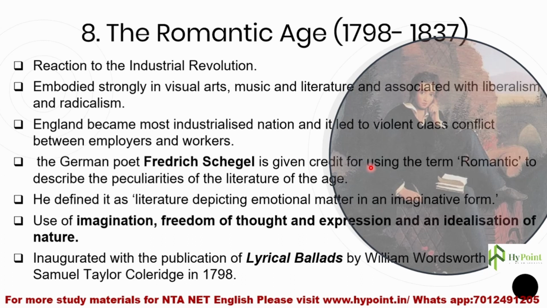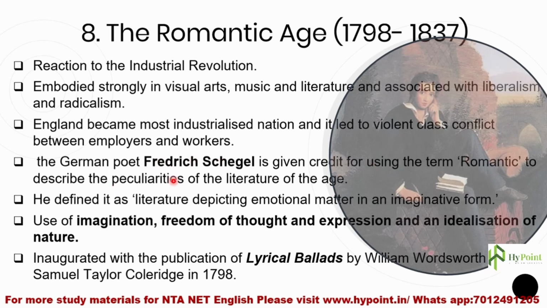He is given credit for using the term romantic to describe the peculiarities of the literature of the age. It was not that he called this age the Romantic Age, but he labeled the characteristics and features of this age as romantic. That's how this age got the name the Romantic Age. Friedrich Schlegel, please remember this name.